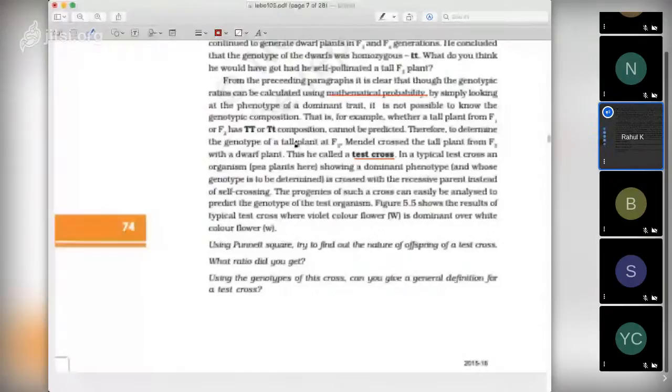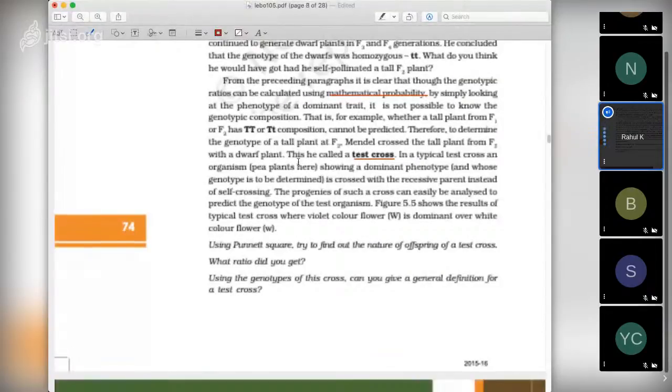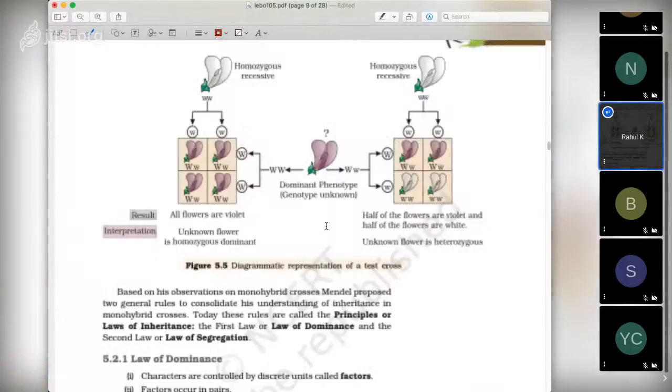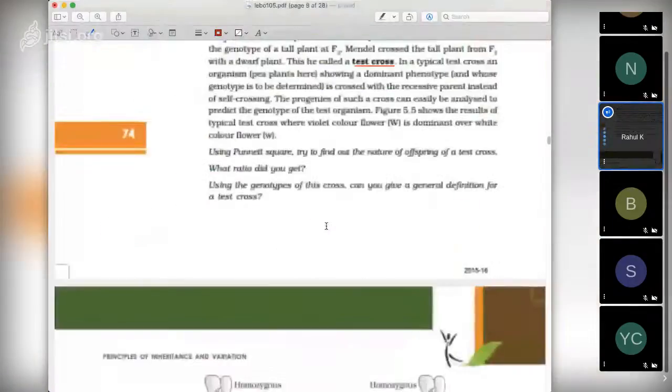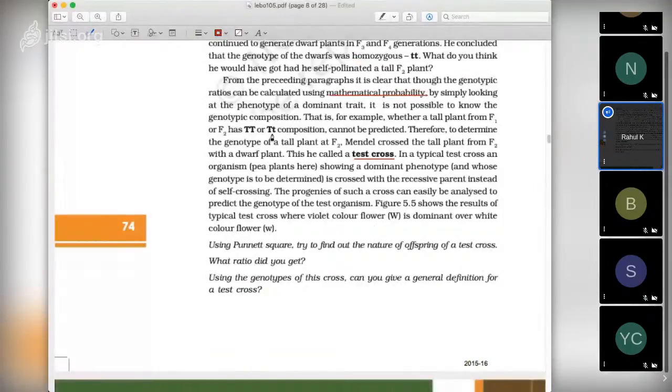We don't know whether it is capital T or small t. We cross it with a recessive type. When we cross it with a recessive type, we get either all tall or we get dwarf also. If we get dwarf plants, we can say that this tall plant which is looking tall is capital T small t. If we don't get any dwarf when we test cross, we can say that it is homozygous tall.